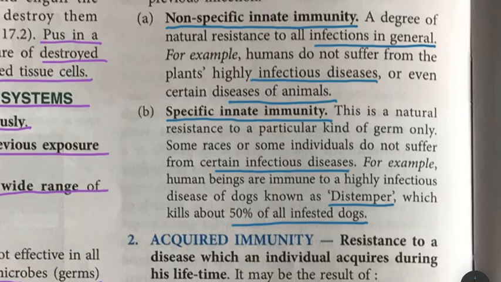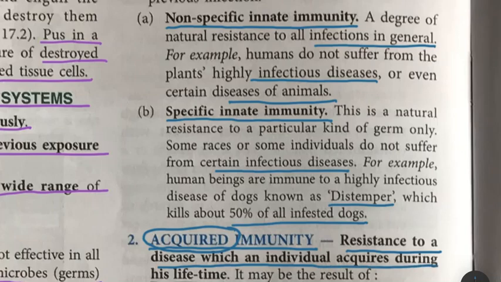About 50% of all the dogs infected with distemper are killed, but human beings do not get this disease. Next is acquired immunity. The word acquired means that you've gotten it from somewhere. So this is the resistance to a disease which an individual acquires during his lifetime. That is, once you get infected by a certain disease, you will have the antibodies or the antitoxins produced inside your body by the white blood cells, and they will remain there so that in case in future there are any infections by the same germs or the same toxins, your body can easily fight against it.